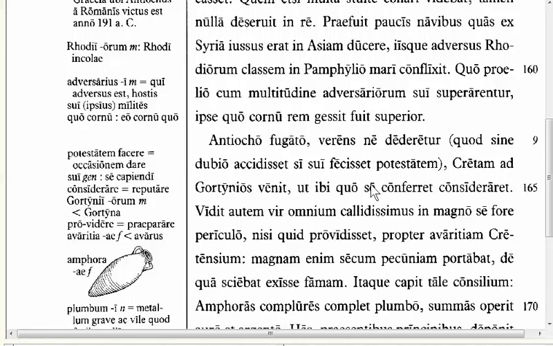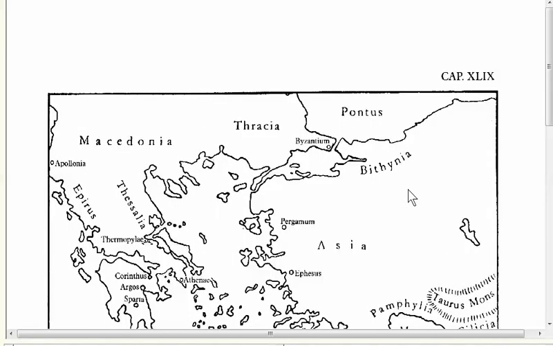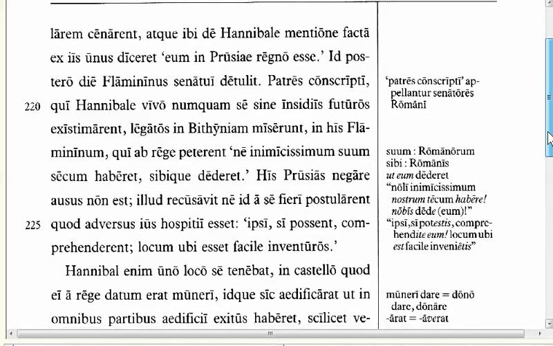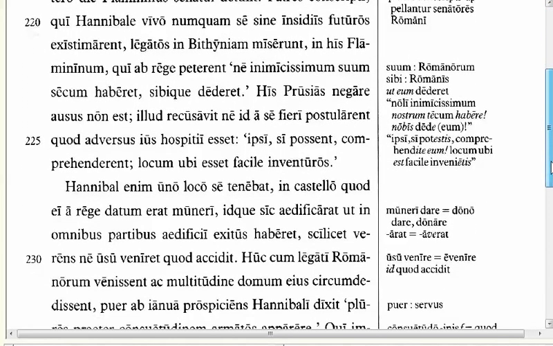The next new feature we have is in line 226. So here we are. We are going to start with his Prusias. Prusias is the king of Bithynia.